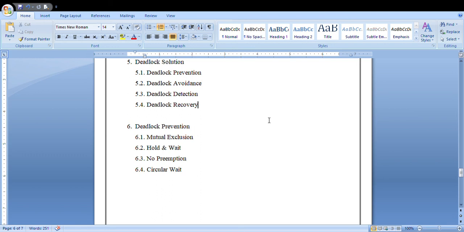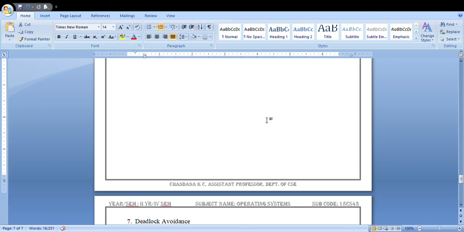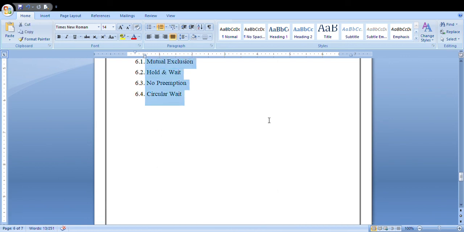Next is deadlock prevention. What do you mean by deadlock prevention? As I said before, there are four characteristics or four conditions. If any one of the conditions fails, then you can't consider that a deadlock condition. So prevention is nothing but the OS, the operating system, should take care that if any one of these conditions fails, obviously you can prevent the deadlock condition. That is what it means.